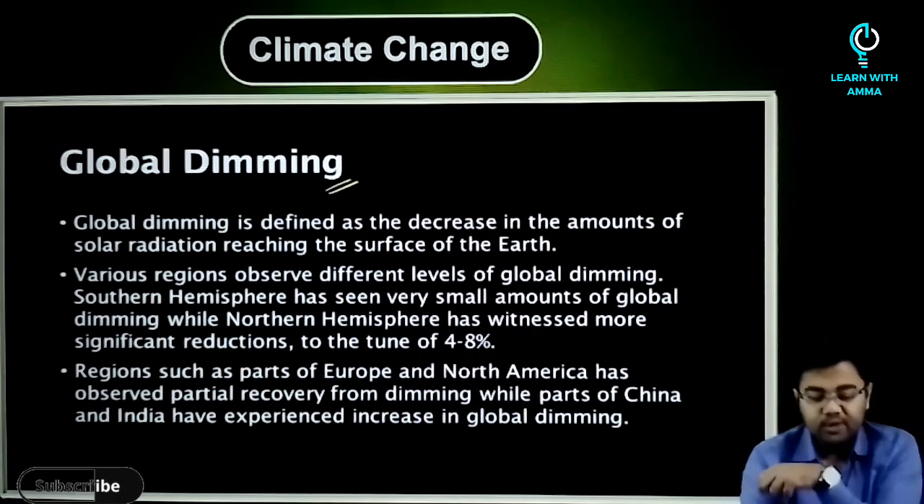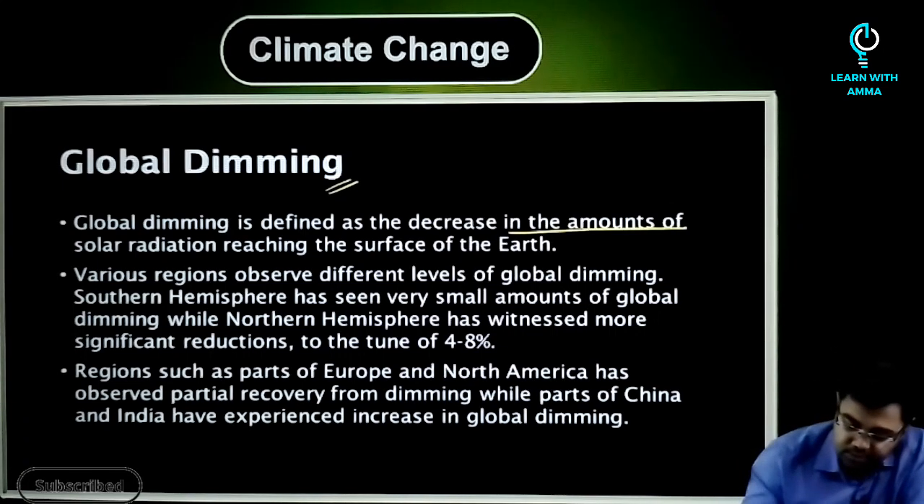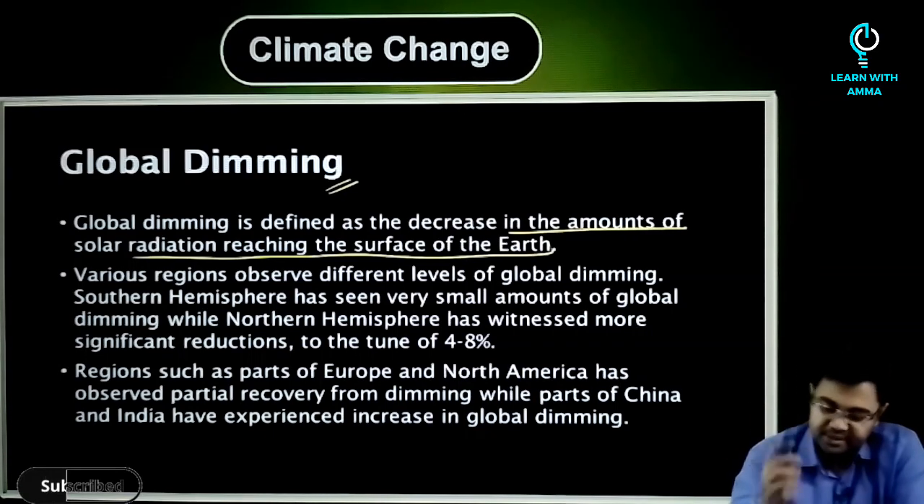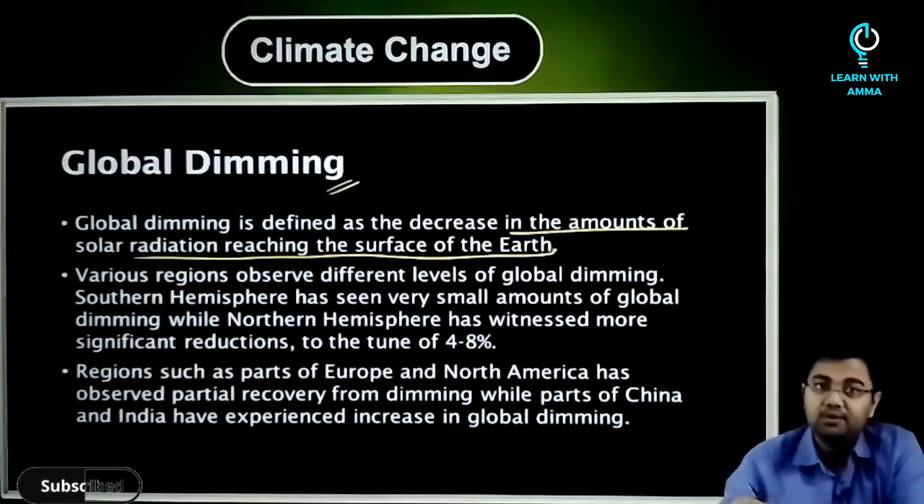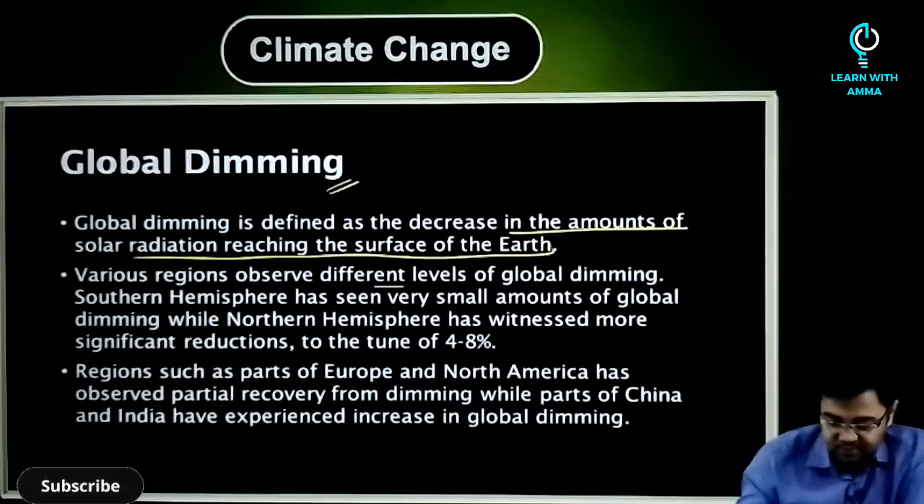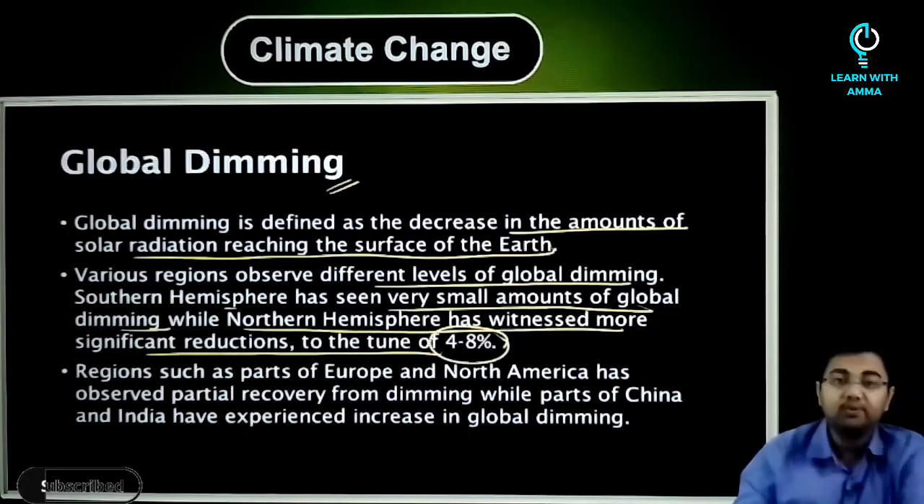So a very related concept here is also global dimming. So what do we mean by global dimming? It is defined as the decrease in the amounts of solar radiation reaching the surface of the earth. And this basically is happening why? Due to the action of aerosols. So various regions observe different levels of global dimming. In southern hemisphere, as we discussed, it has seen very small amounts of global dimming, while northern hemisphere has witnessed more significant reductions up to 4 to 8%.